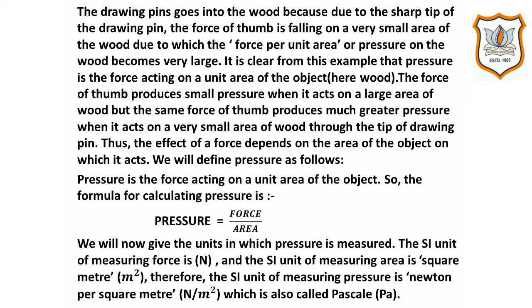It is clear from this example that pressure is the force acting on a unit area of the object, and here the object is wood. The force of the thumb produces small pressure when it acts on a large area of wood, but the same force of the thumb produces much greater pressure when it acts on a very small area of wood through the tip of the drawing pin.